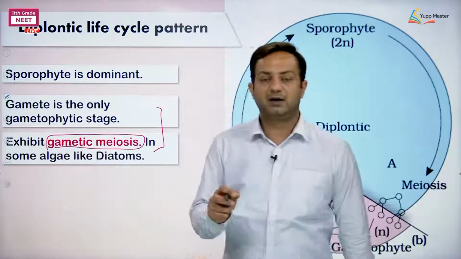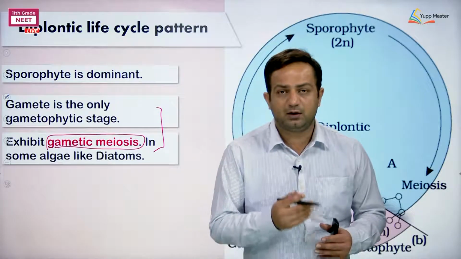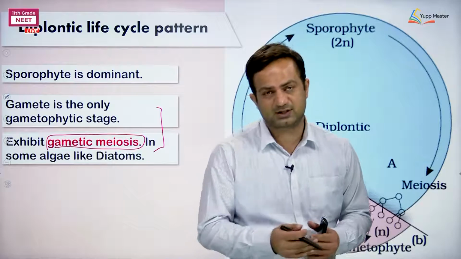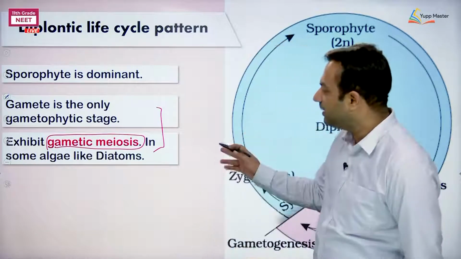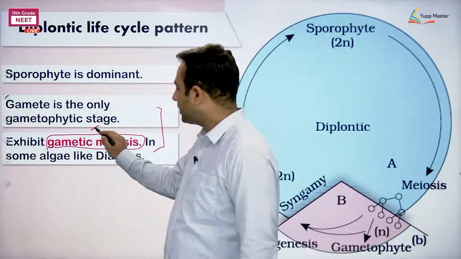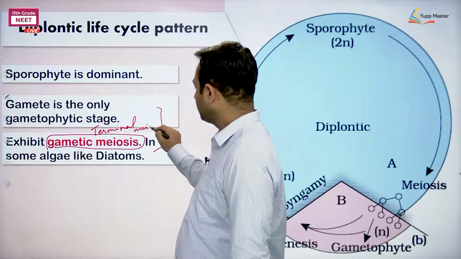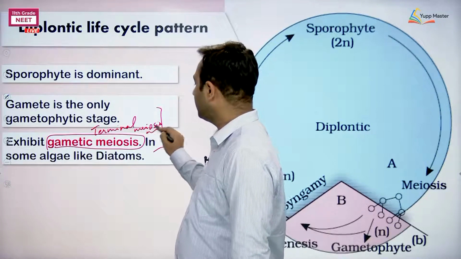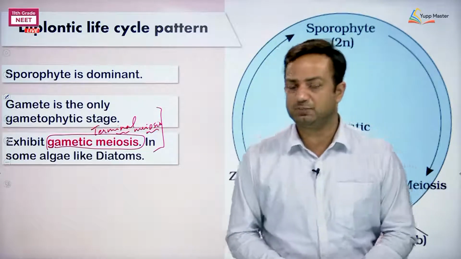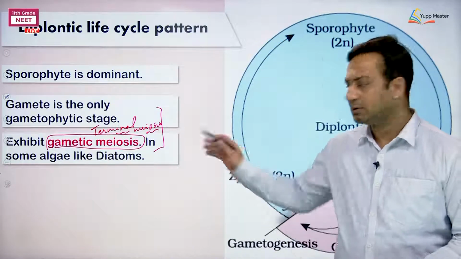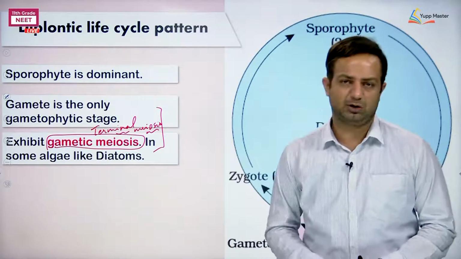Gametic meiosis, because the gamete is the cell of the gametophytic generation and the sporophyte is undergoing meiosis to form the gametophytic generation directly. Here I can say gametic meiosis is also called terminal meiosis. Remember it always: zygotic meiosis is initial meiosis, gametic meiosis is terminal meiosis, to form gametes.